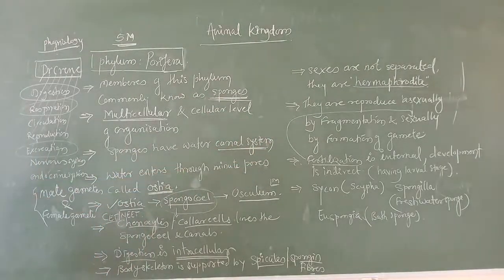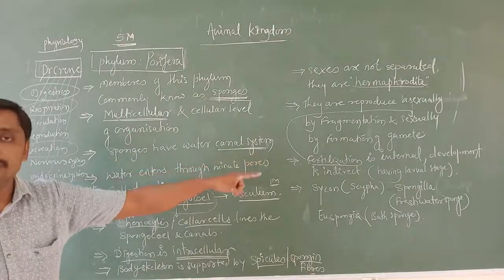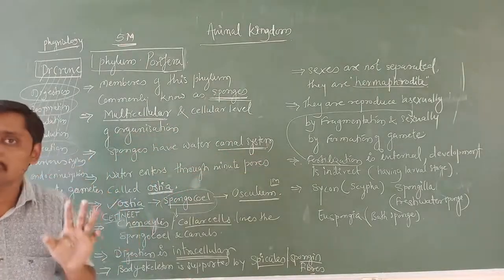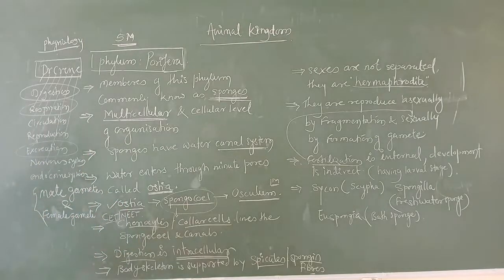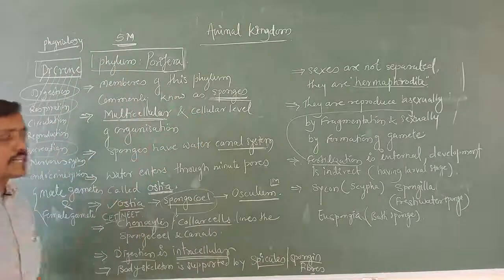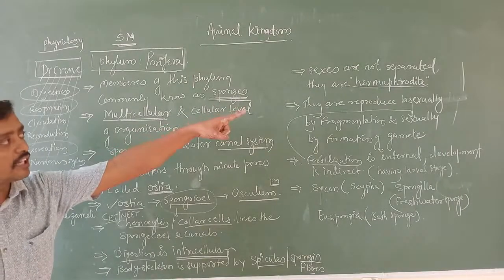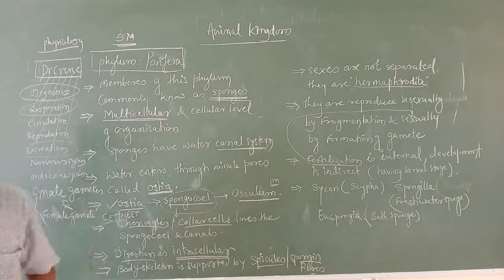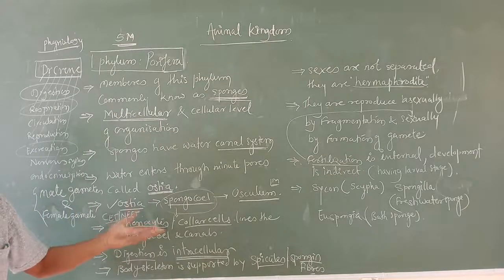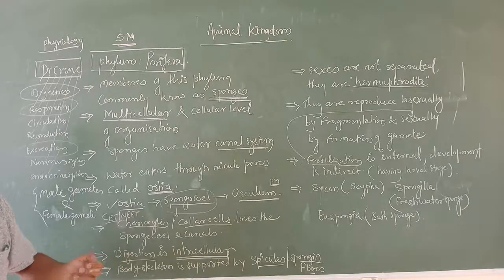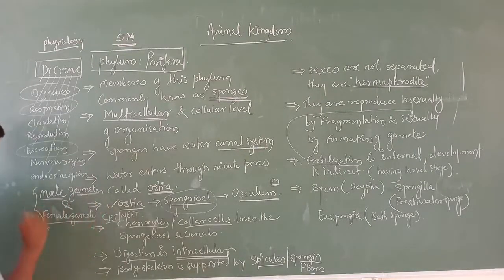Understood? Here, fertilization in the sense what? Fertilization is the event which takes place in sexual reproduction, not in asexual reproduction. In sexual reproduction, what is going to happen? The organisms produce gametes, male and female gametes. If a single organism produces both male and female gametes, we call that organism a hermaphrodite. If the sexes are separated, the female produces the egg and the male produces the sperm. In the sense, male gametes and female gametes.